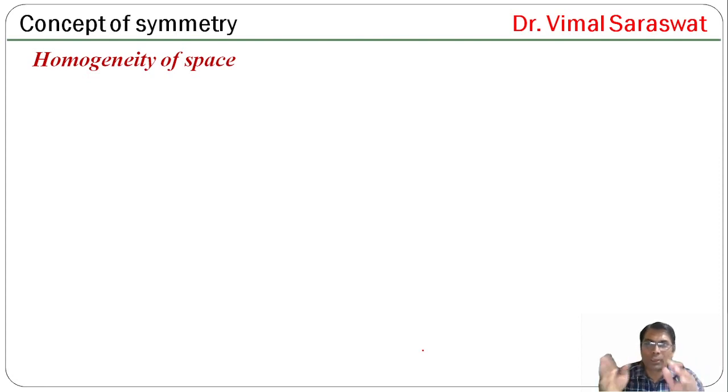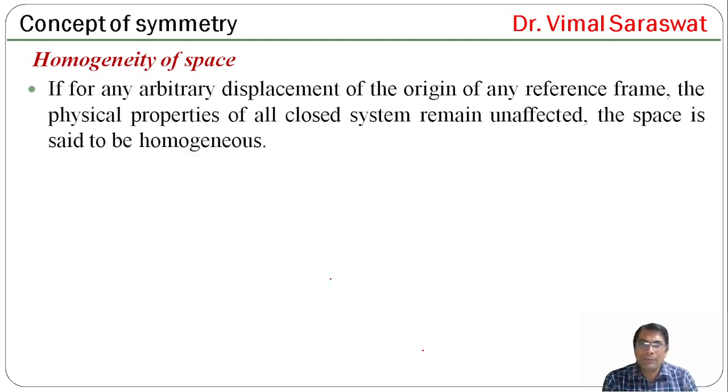Now, first of all, homogeneity of space. What is homogeneity of space? If for any arbitrary displacement of the origin of any reference frame, the physical properties of all closed systems remain unaffected, the space is said to be homogeneous.